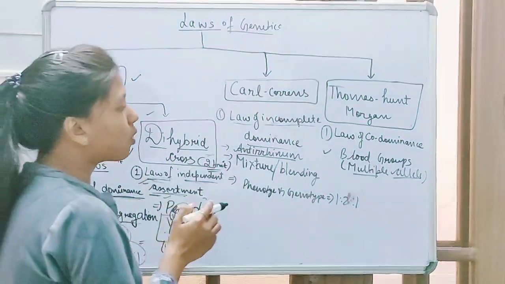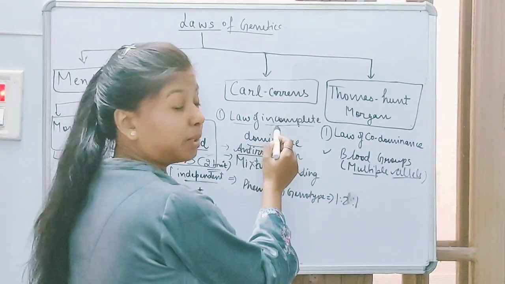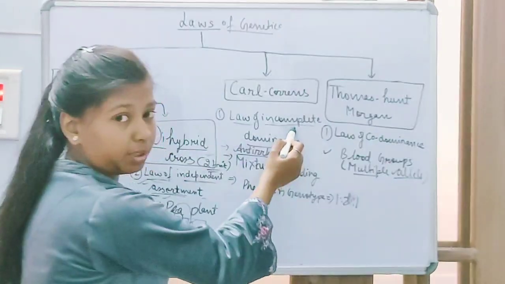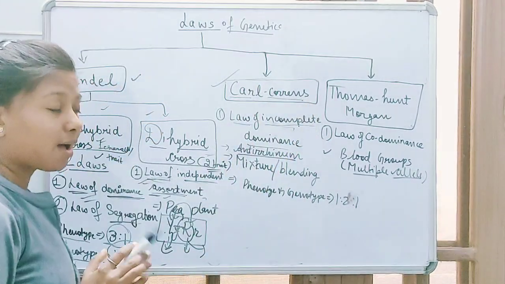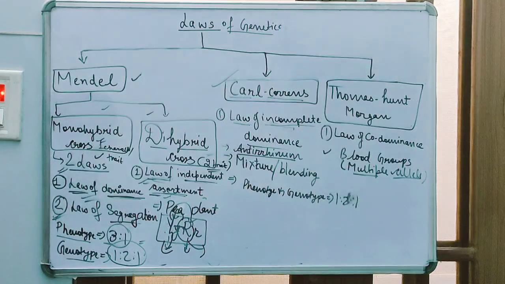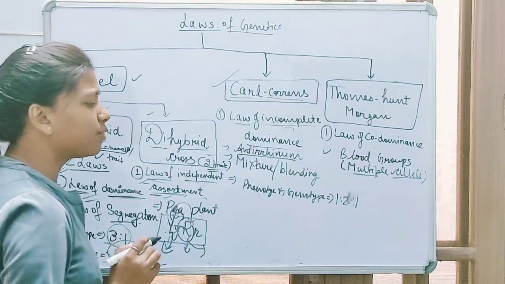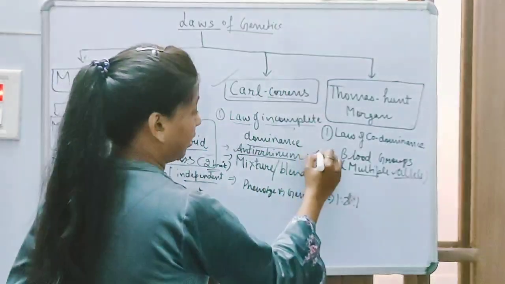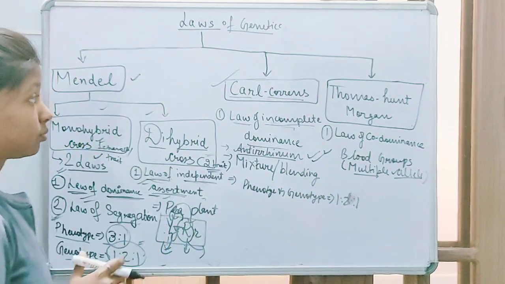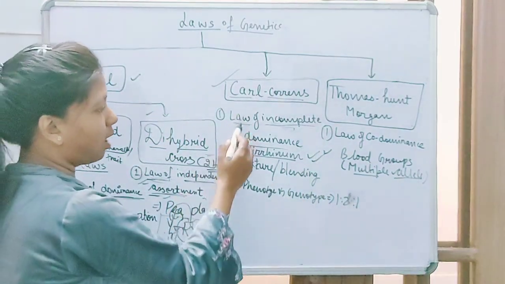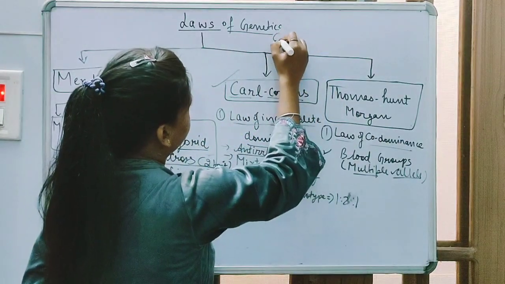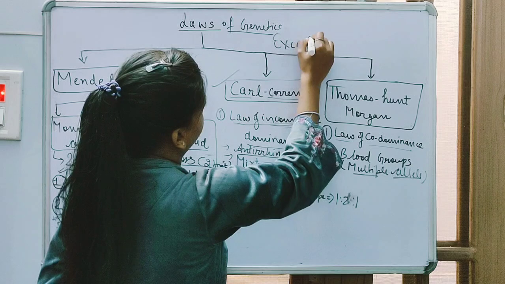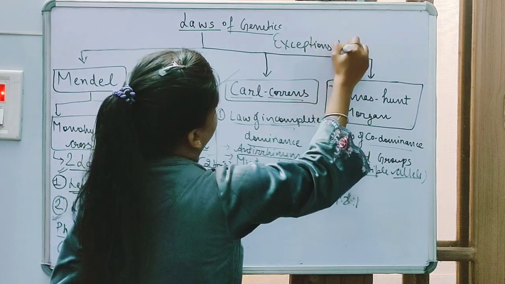Now the next law is the law of incomplete dominance. The law of incomplete dominance was given by Karl Correns, in which we have the example of antirrhinum. These both, the law of incomplete dominance and the law of codominance, are exceptions to Mendel's law.